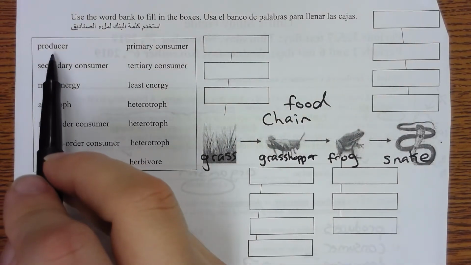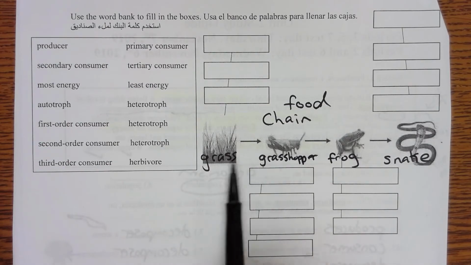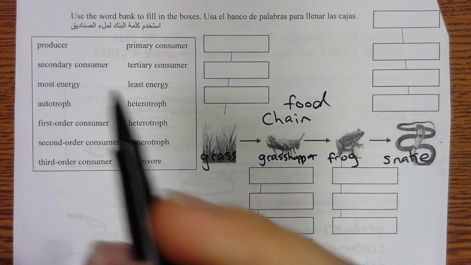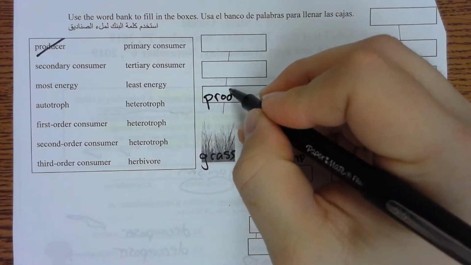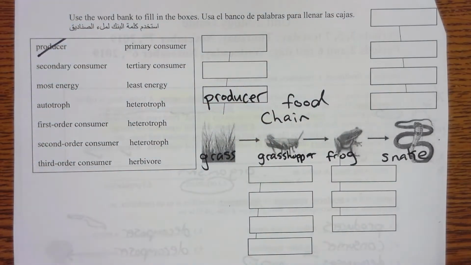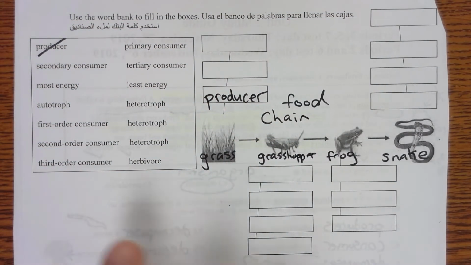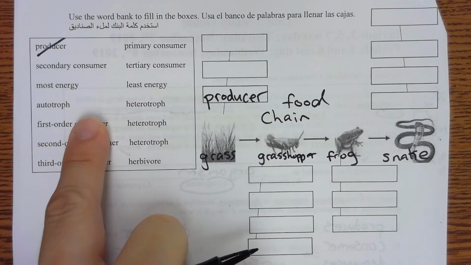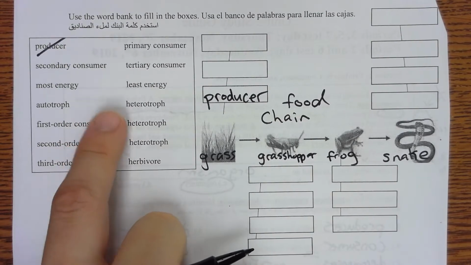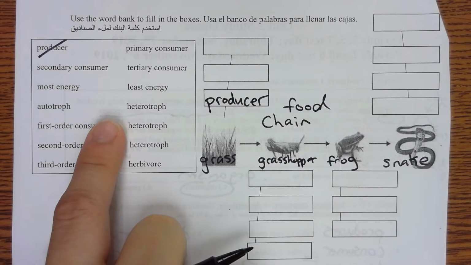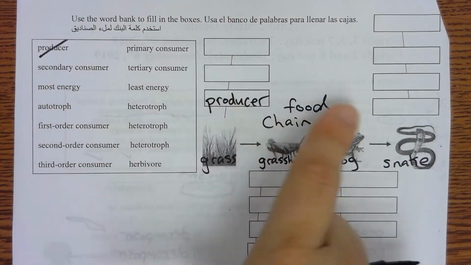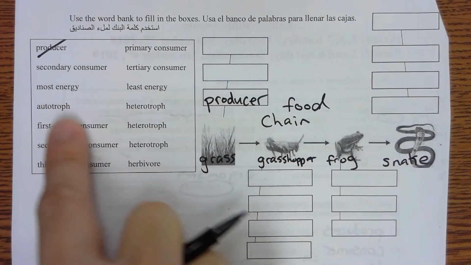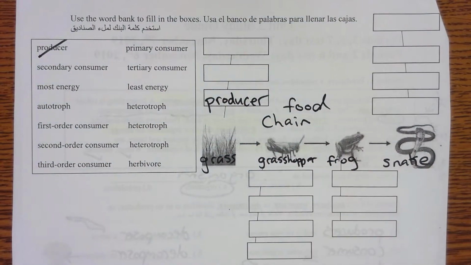Okay, producer. Who is the producer? Grass, grasshopper, frog, or snake? The answer is grass. So you write producer here. If you want, you can pause this video and do this by yourself and keep going to check your answers to see if you know this already. Si quieres puedes hacer un pause en este video, llenar todas las cajas con esas palabras y chequear sus respuestas más tarde.